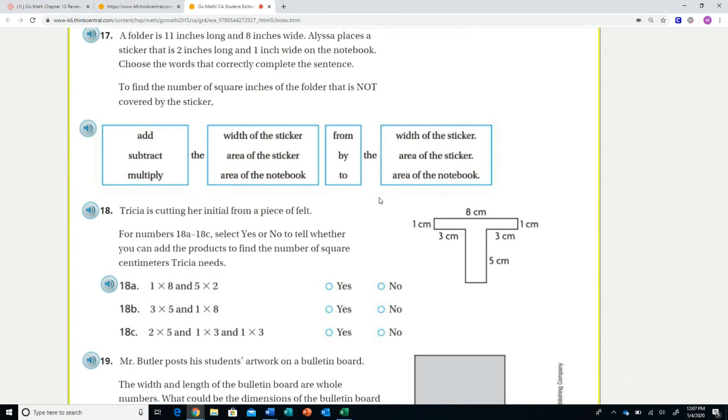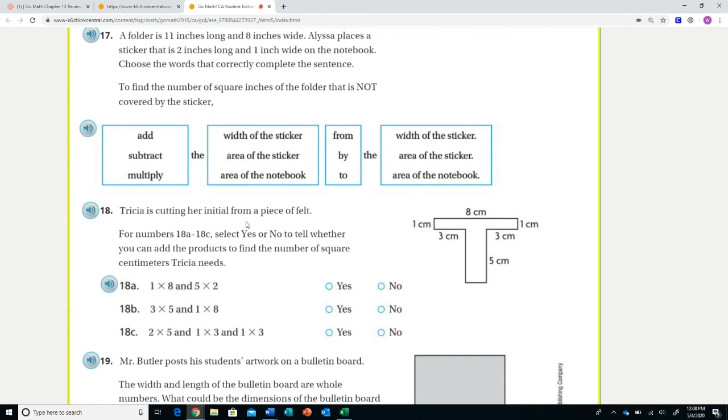Number 17, a folder is 11 inches long and 8 inches wide. Alyssa places a sticker that is 2 inches long and 1 inch wide on the notebook. Choose the words that correctly complete the sentence. To find the number of square inches of the folder that is not covered by the sticker. Okay, I'm coming back to 17.